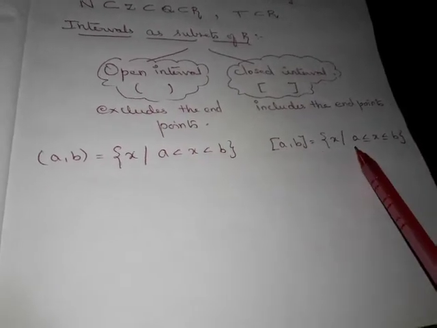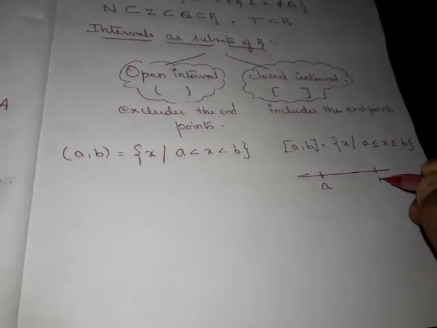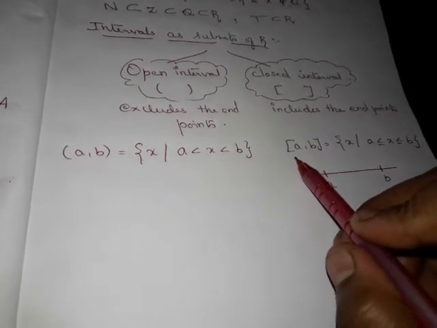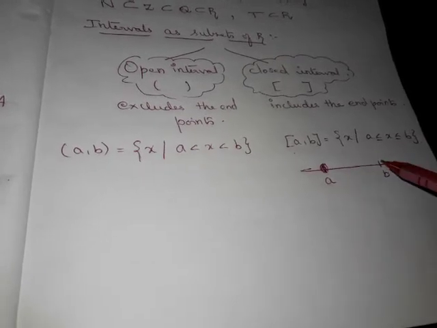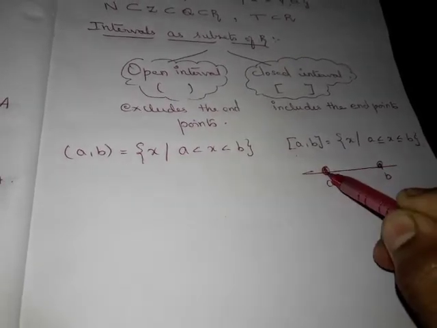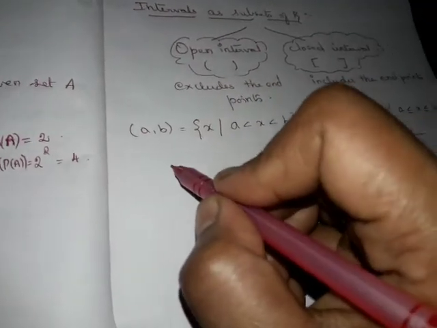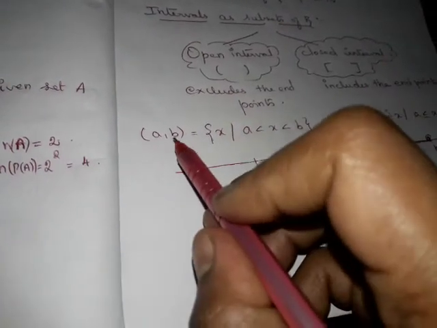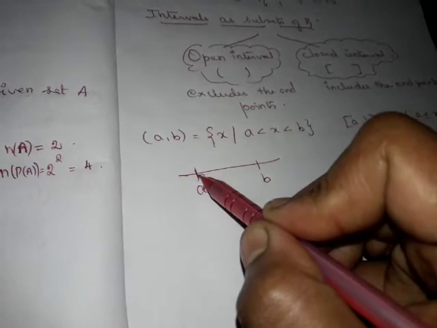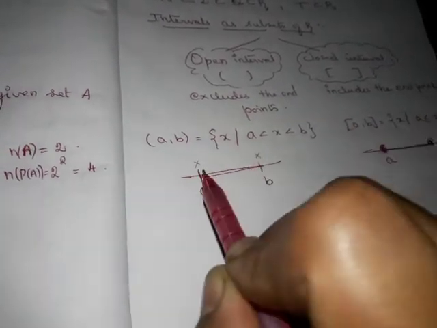A and b are also included, which means, see, if this is a number line and we have a here and b here, and I say it's a closed interval [a, b], then it includes a as well as b and all the values in between a and b. Whereas here, if this is a number line and we have a and b here, and I say it's an open interval, it includes only the values in between a and b and not a and b.